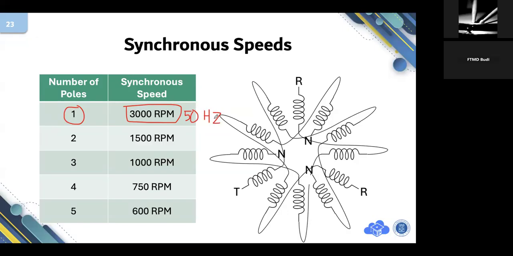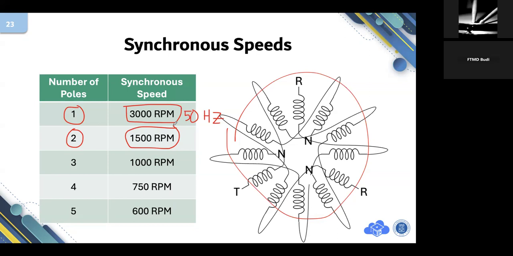So if you use a single pole stator, your rotor will be rotating with frequency of 50 hertz. If you use the motor I have drawn on the right hand side, there will be two poles, and the speed of the motor will be divided by two, 1500 RPM. That's the characteristic of a synchronous motor.